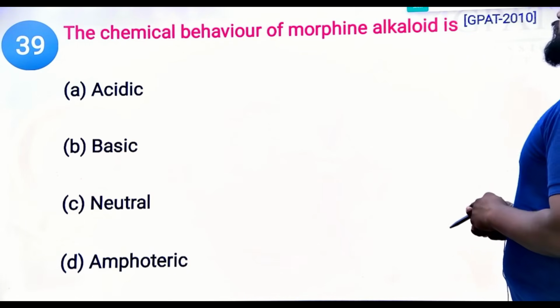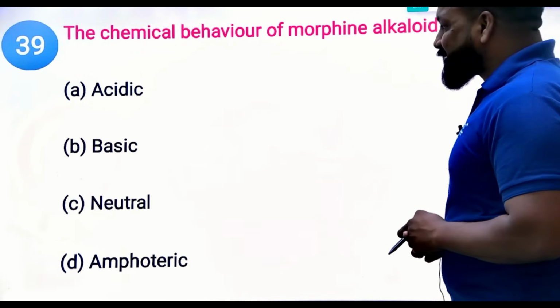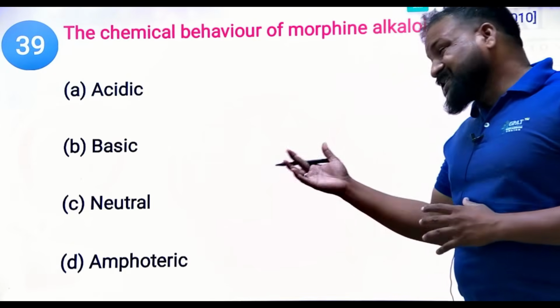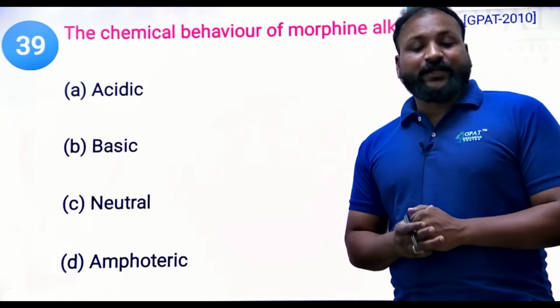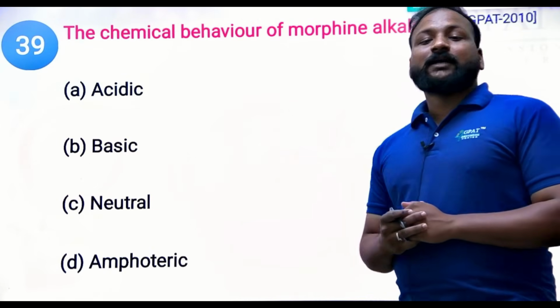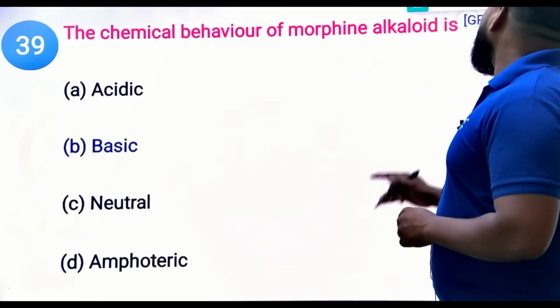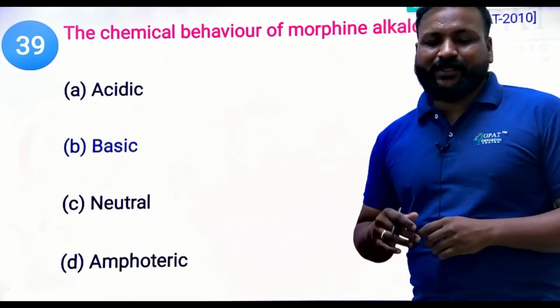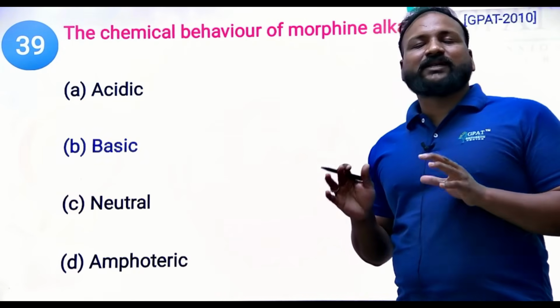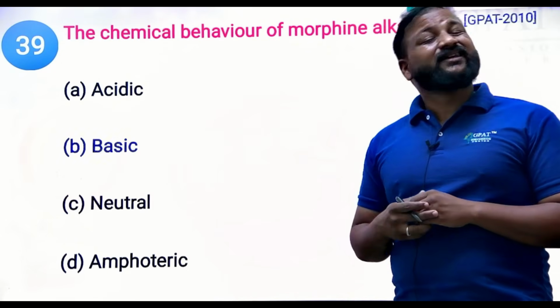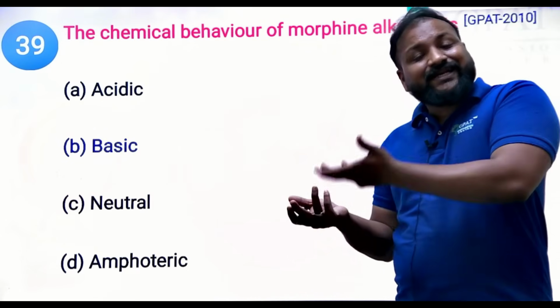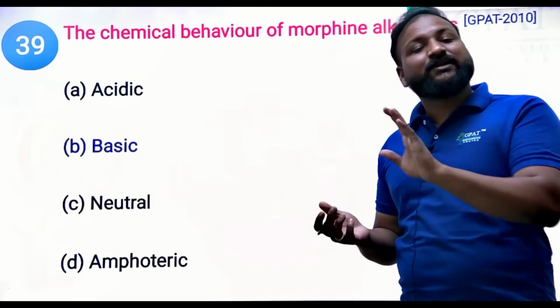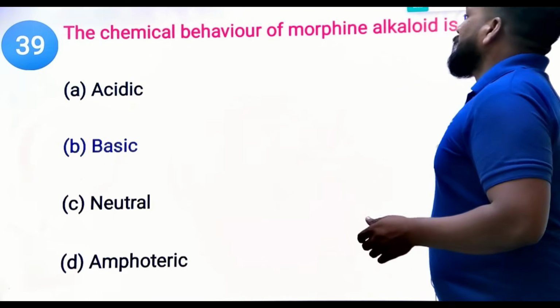Next. The chemical behavior of morphine alkaloid is acidic, basic, neutral, or amphoteric? It is a GPAT 2010 question. They are basic. See, 99% of alkaloids are basic in nature. That's why it is alkaloid: alkali means base, so basic in nature.